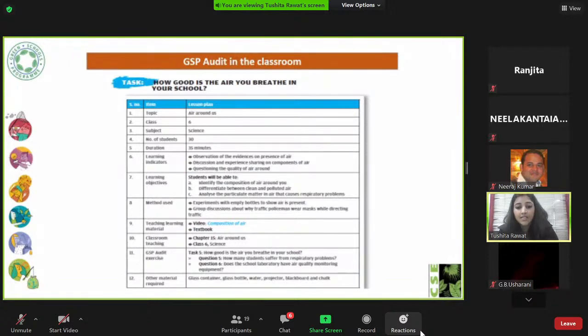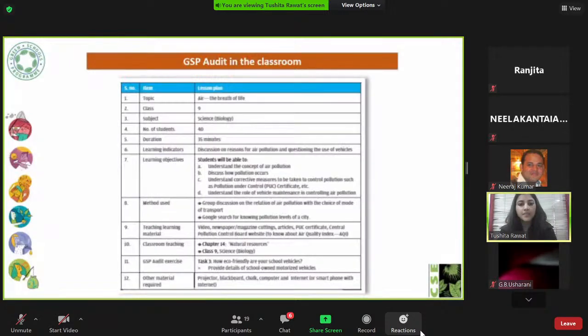So the audit exercise, where we ask students to find out who has respiratory problems in the school, what the air quality is like, and whether the school has an air quality monitoring station or equipment around. We are actually encouraging and facilitating students to find out the air quality around them, if it's clean or polluted, which this lesson is also about. And the audit activity can directly be linked to this. So when teachers cover this topic in the classroom, they can bring the audit activity in and have students who took the audit share their experiences, so that the learning is consolidated.